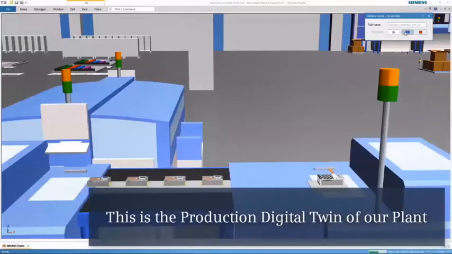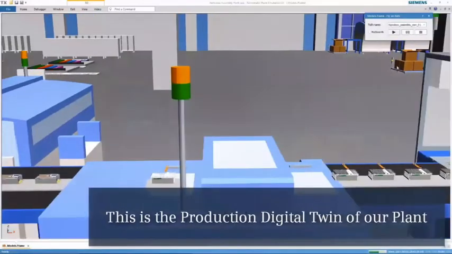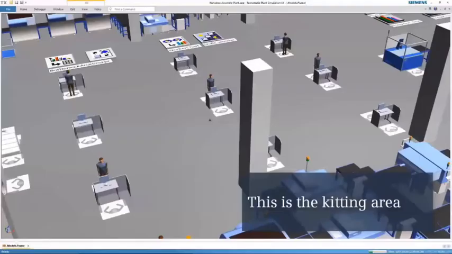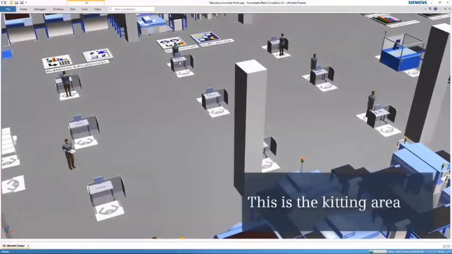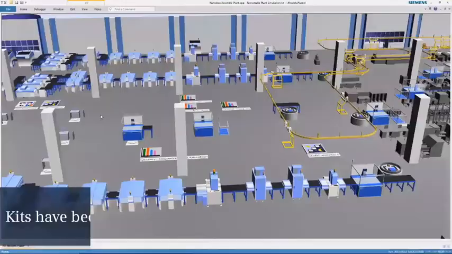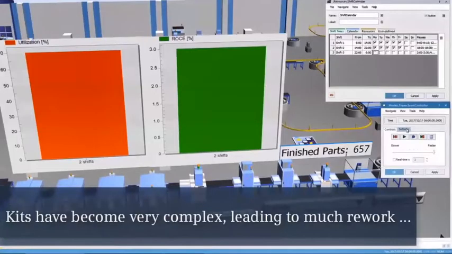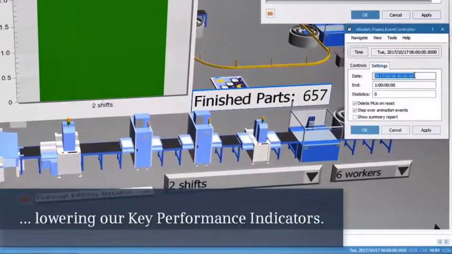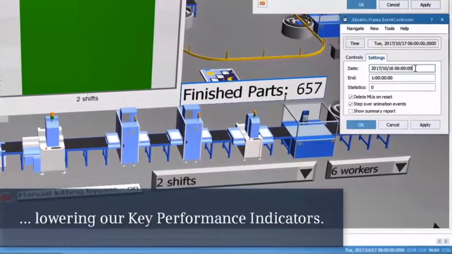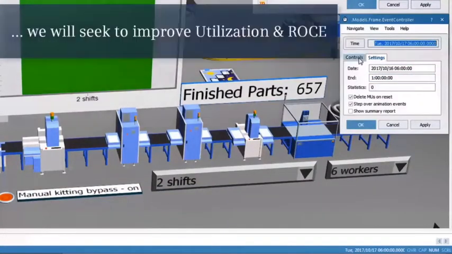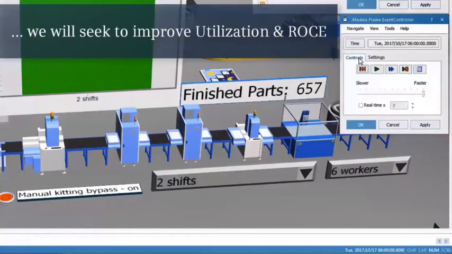Action digital twin of our plant. We keep it up to date. And this is our kitting area. This is the plant. The complete plant is simulated here. Leading to much rework. As a result, they are lowering our key performance indicators, or KPI. Using our digital twin, we will seek to improve utilization and return on capital employed.